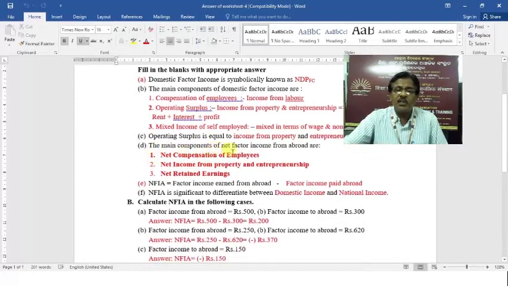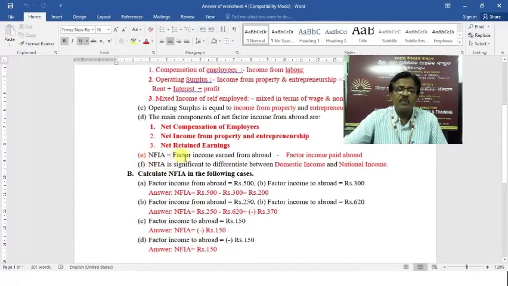The main components of net factory income from abroad are net compensation from employees, net income from property and entrepreneurship, net retained earnings. NFIA is what? Now factory income earned from abroad minus factory income paid abroad. NFIA is significant to differentiate between domestic income and national income.